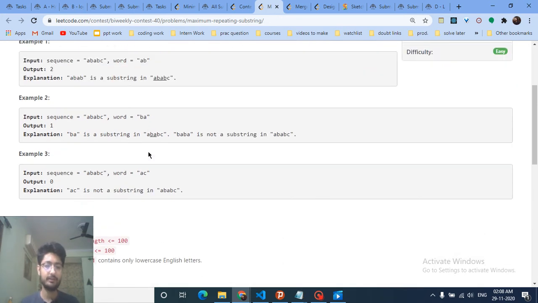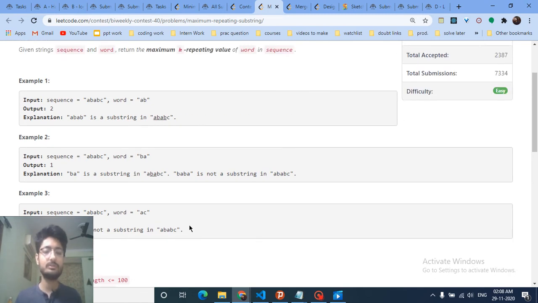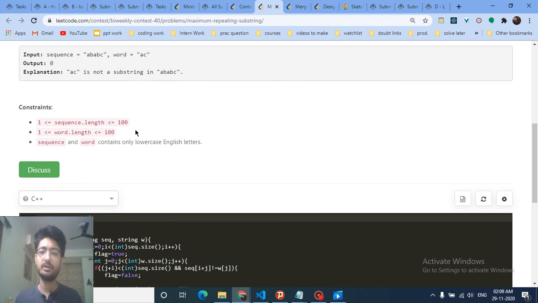You have to find the maximum k value, and because the constraints are very small, you can do it in a brute force way, in which you check every possible new word. The initial word is AB, let's assume, the next word is ABAB, and so on. A string check in the brute force way takes O(mn). You can do some optimized string operations, but because the constraints are very small, you can do this. A two-string comparison can be done in O(m times l), and because you check it for every possible word, it's O(n cubed) operations, and it can be simply done.